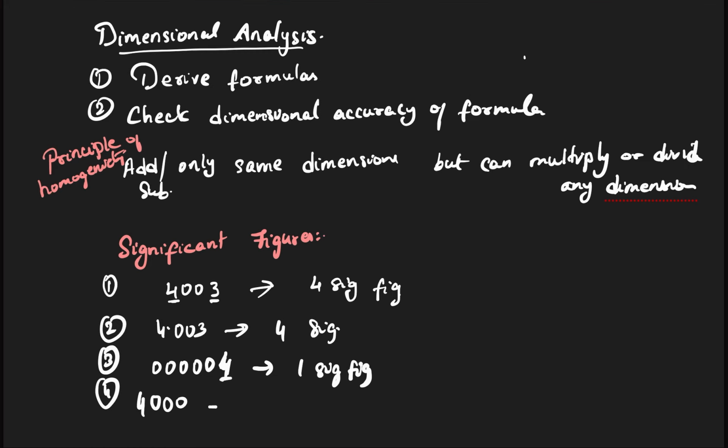4000. How many significant figures here? One significant figure. Whatever zeros are coming after the number, they are also not considered significant. And then if zeros are coming after the decimal point, then it is considered significant. Then this has two significant figures. Then the zeros are considered significant.